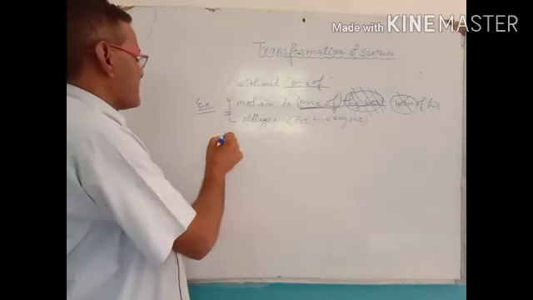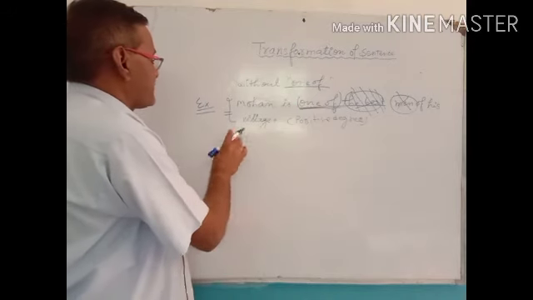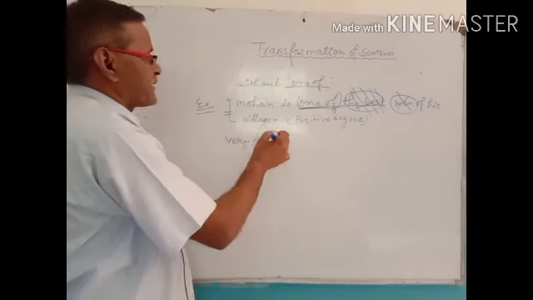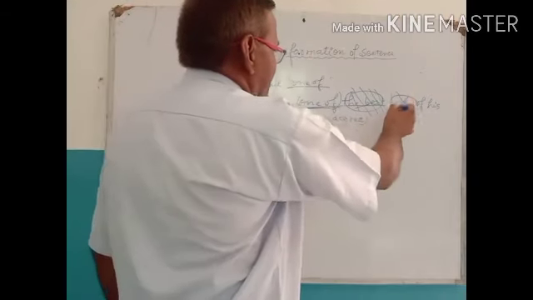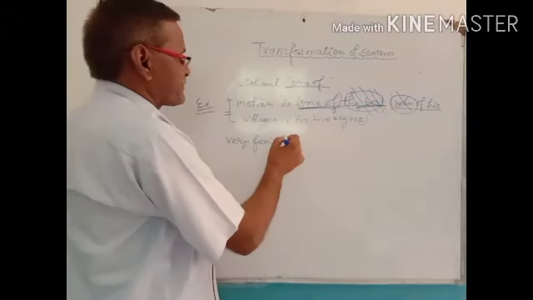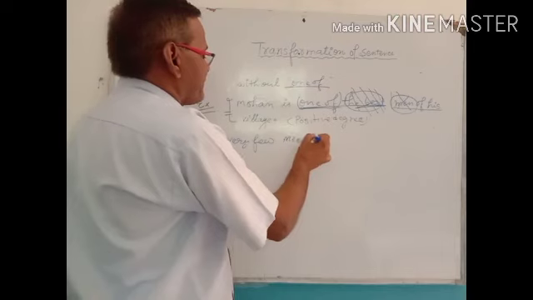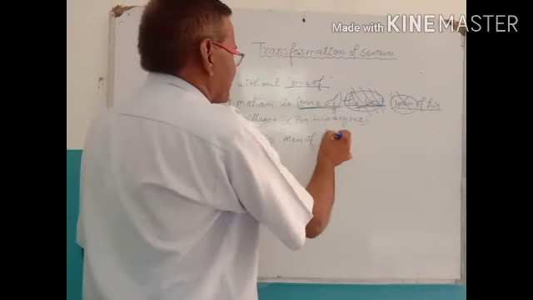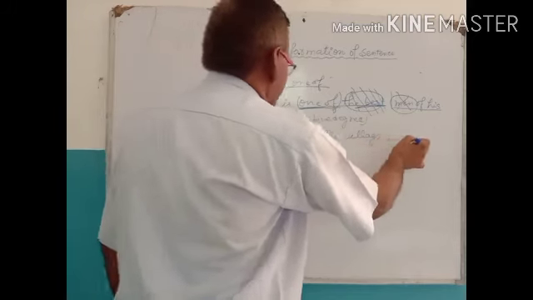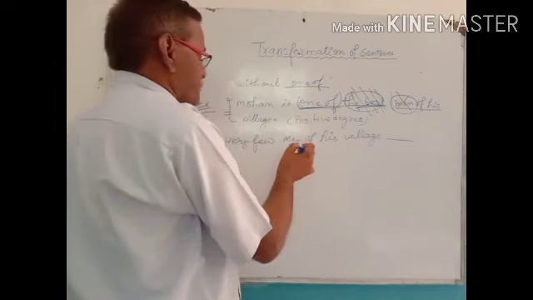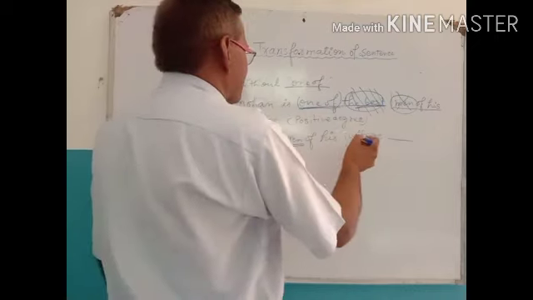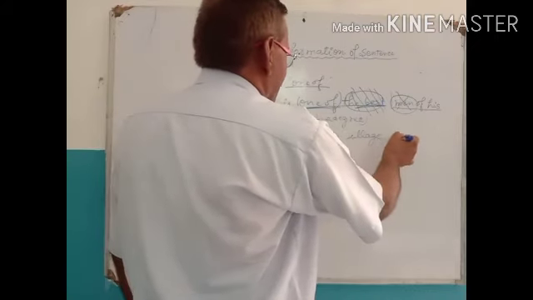First of all, we write "very few". After that, write the noun or noun phrase written after the superlative degree, that is, men of his village. The verb used after the subject should be plural as the subject is men, therefore the verb written is "are".